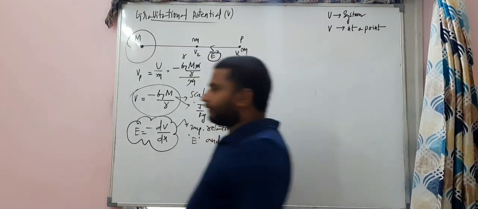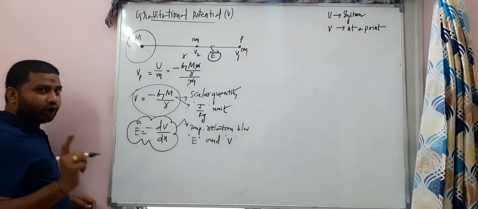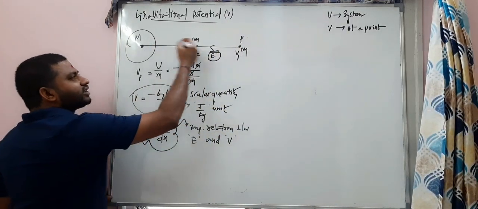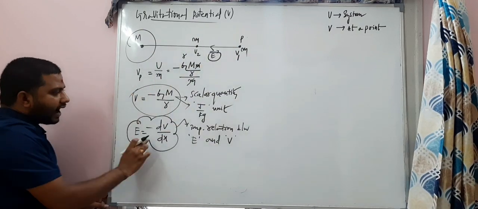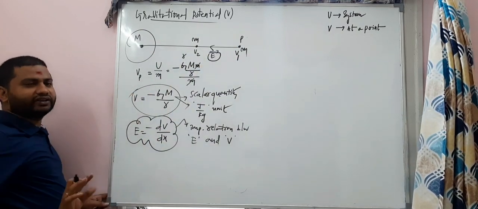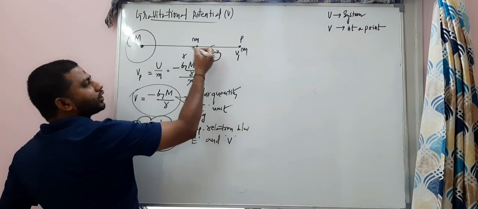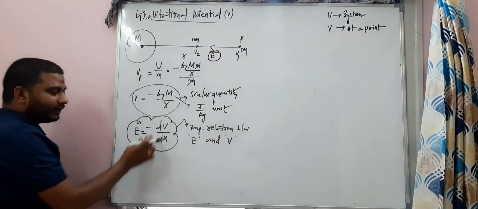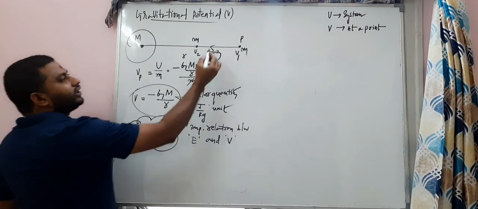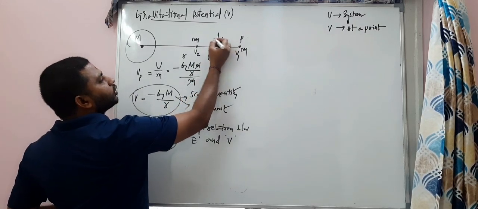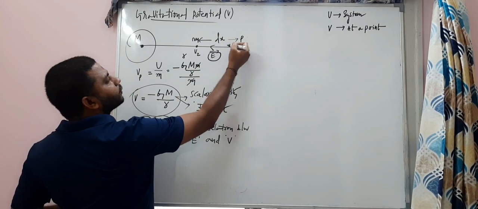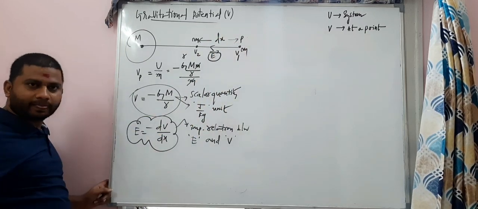So what is this one by one? Let's see. E, I have told you already, is the gravitational field intensity, and dV is the potential difference. Here the potential is V1, here the potential is V2. There is a potential difference between those two, that's dV. And dx is the distance between these two potential points.